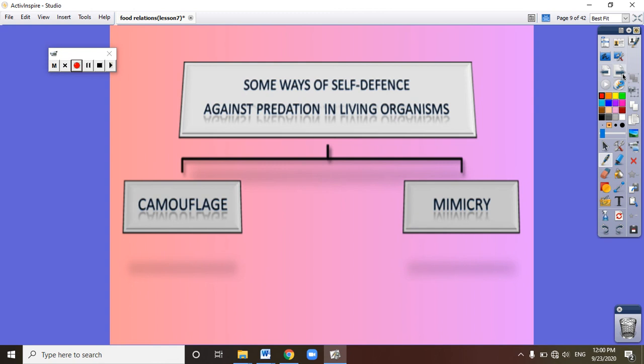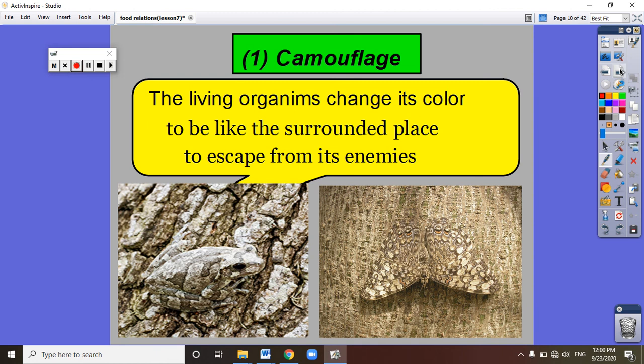The animals have some ways to defend themselves against the predator, or against predation. The animals use two ways to escape from their enemies: camouflage and mimicry. Let's start with camouflage.